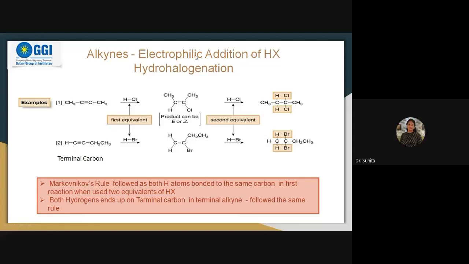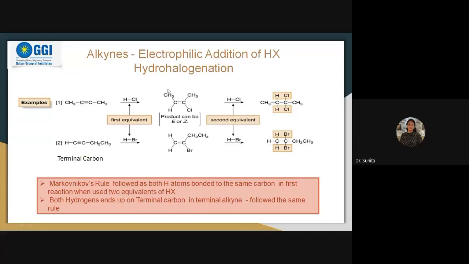Electrophilic means, first of all, which type of attack will be there? H plus, ma'am. Yes, that's fine, Prashant. H plus will attack first. So one of the electron pairs will go to another carbon. From this electron pair bond, the electron pair will go to the next carbon, so one carbon will acquire the positive charge. Or suppose this goes to this carbon, then the first carbon will get the positive charge.